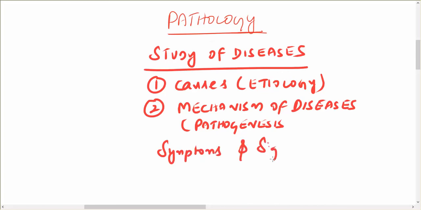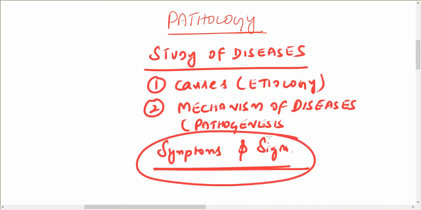and signs. So if you see a patient having some problem, some symptoms and signs, and comes to you, if you have an understanding of why it comes and what causes this, then only you will be able to treat that patient. So pathology becomes essential for any doctor. If they know pathology, they can better treat the patient. In that way, it is a very important subject in medicine. Okay, so this is a brief introduction about pathology.